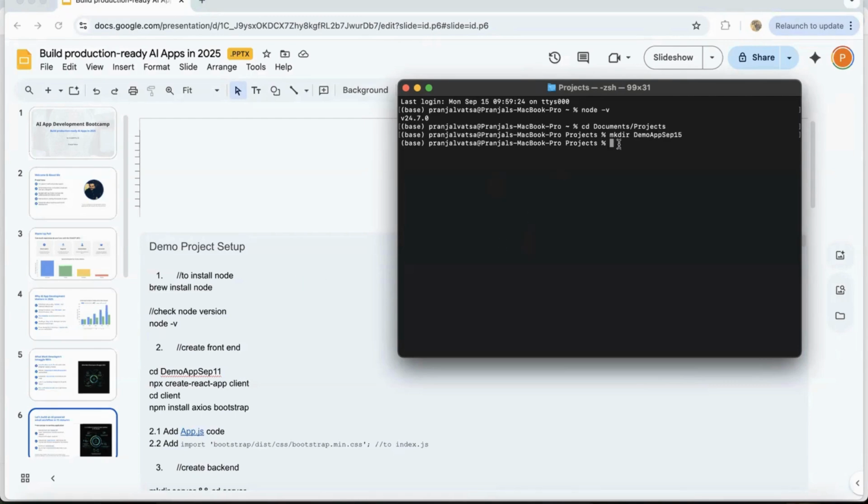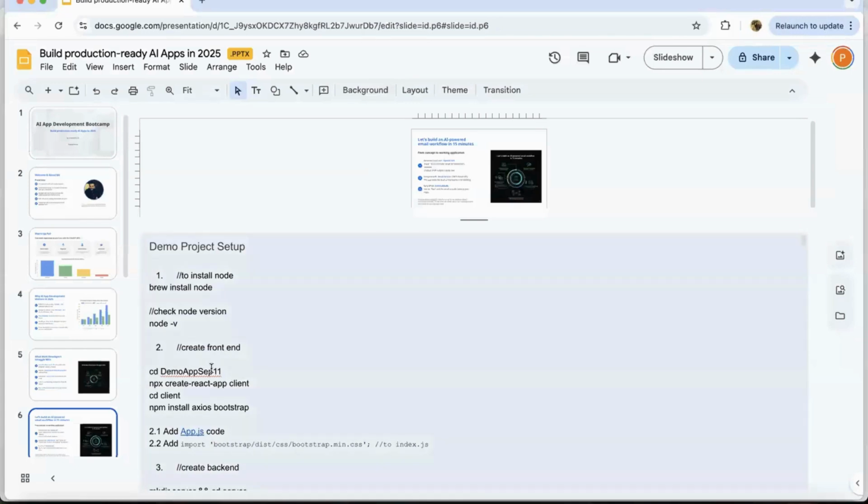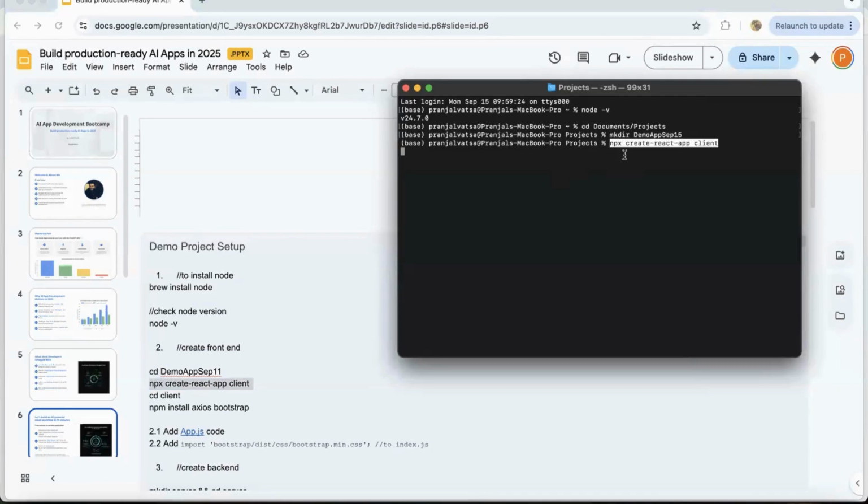Now, after creating it, we can create the client first of all. The npx create-react-app command will create a React application and put it inside a folder known as client. So first things first, we have to cd inside our demo app September 15th.